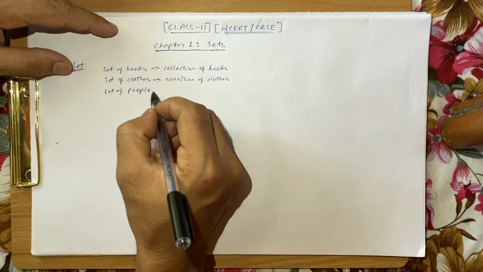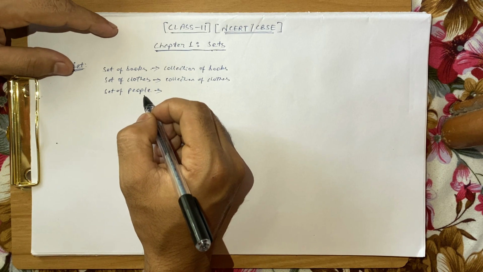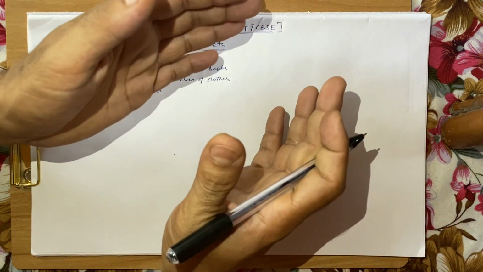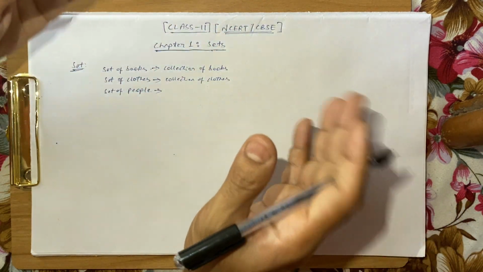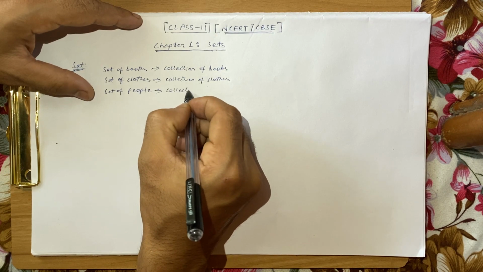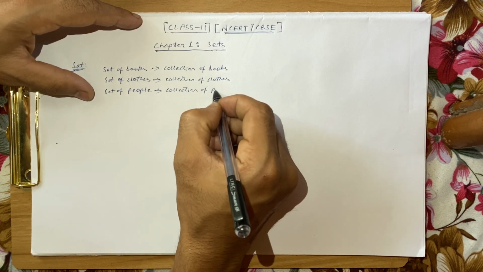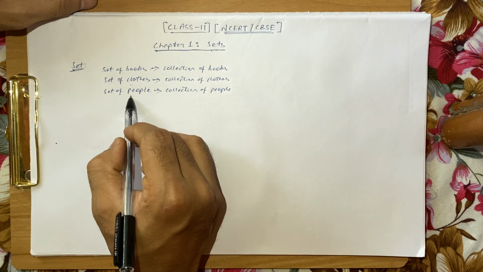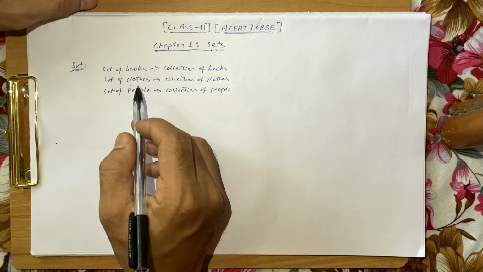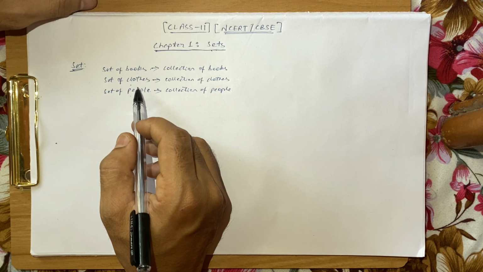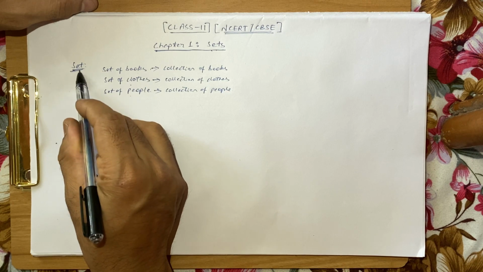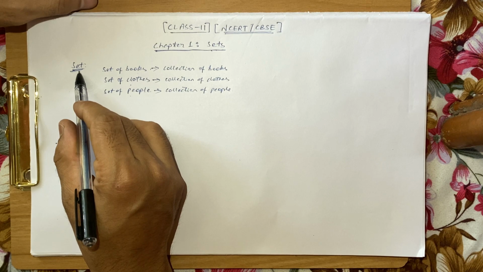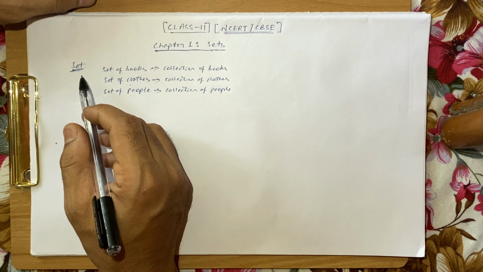Set of people means a collection of people, like if there are 2 people or 3 or 4 or even more, if we consider them together, then we will say it is what? A set of people, right? So this is a collection of people. So from these 3 lines, a set of books, a set of clothes, and a set of people, you got to know that set is a word that means collection, or you can say a collection of some objects or some things.